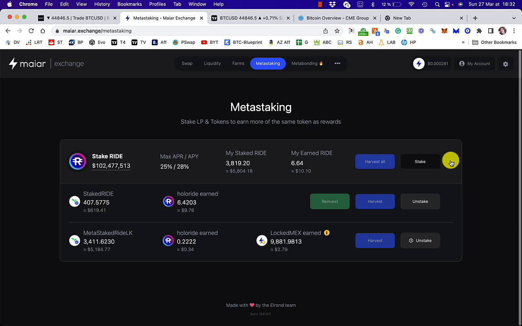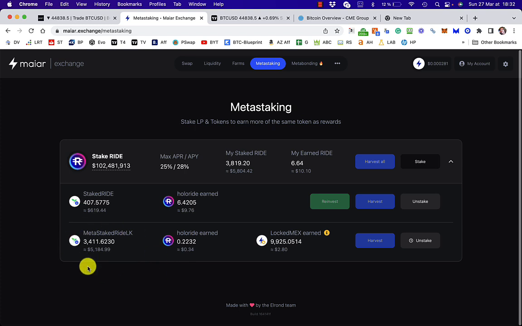So I think my strategy might be, because I've got a load of eGold in the Maiar app, which is earning interest from the staking providers, when I've got some HoloRide harvested, I might have a look at what I've got in the Maiar app and what I've earned in there, and then see if I can use that to combine with the RIDE here to increase the size of this.